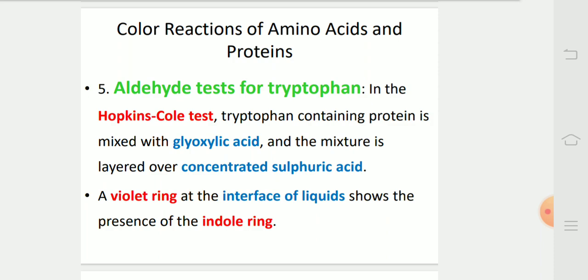Aldehyde test for tryptophan. In the Hopkins-Cole test, tryptophan containing protein is mixed with glyoxylic acid, and the mixture is laid over concentrated sulfuric acid. A violet color ring at the surface of the liquids shows the presence of the indole ring.